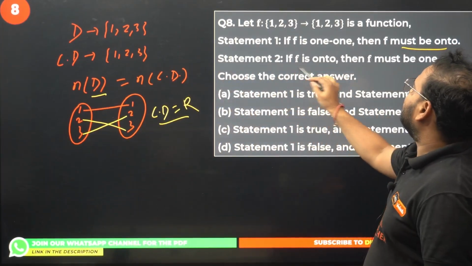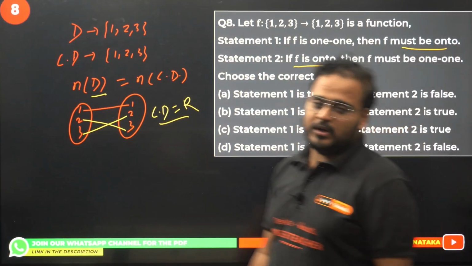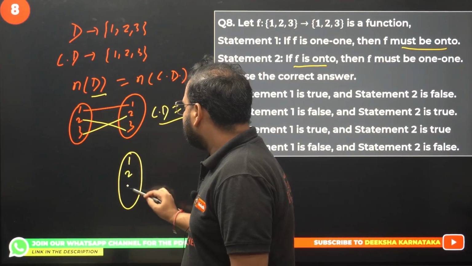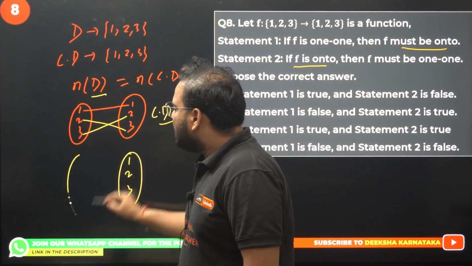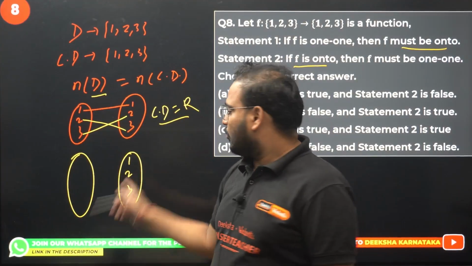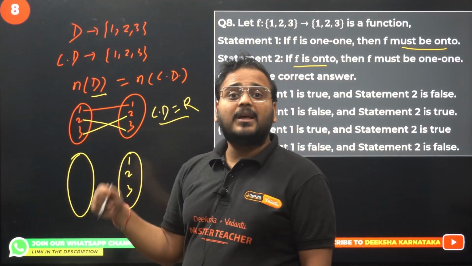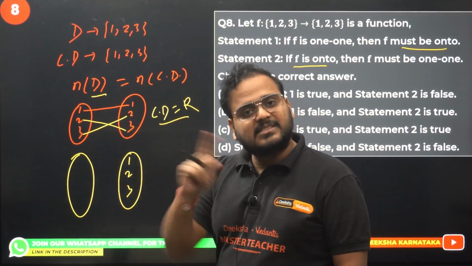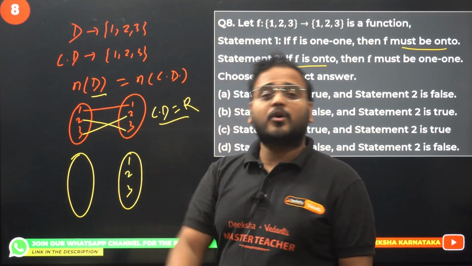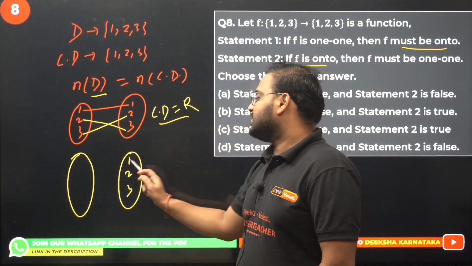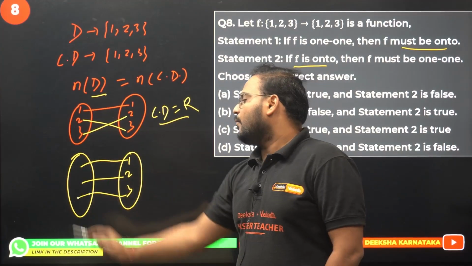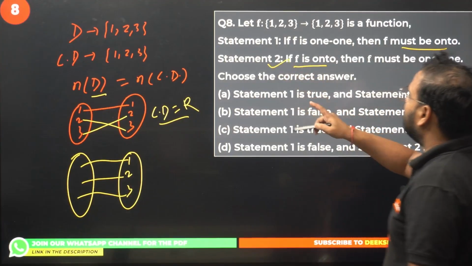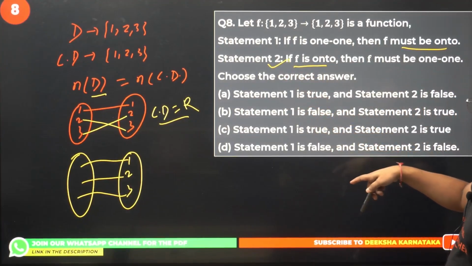Statement 2: if f is onto, then f must be 1-1. Onto means what? It means in the codomain set, none of the elements should be left out. Okay, and what is this case over here? Think about it. It is the same number of elements in both the sets. What happens in this case? It will become 1-1 as well. So this is also true. Answer is both are true. So option C.